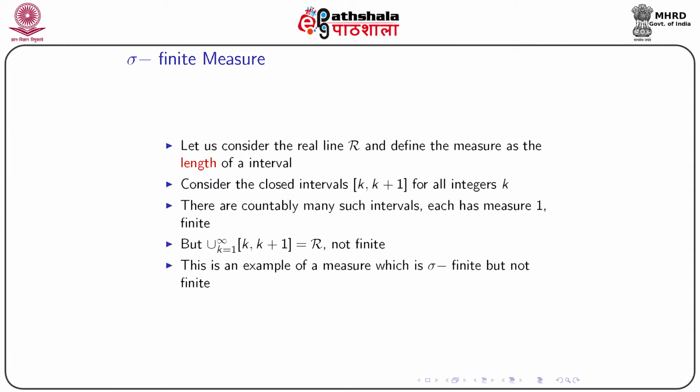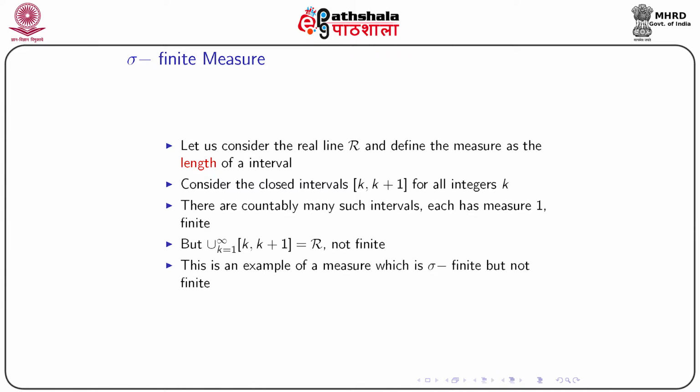We are considering closed intervals, say k to k plus 1, where k are integers. The length of this interval will be k plus 1 minus k, that is 1, and in the real line there are countably many such intervals, each having the measure 1.